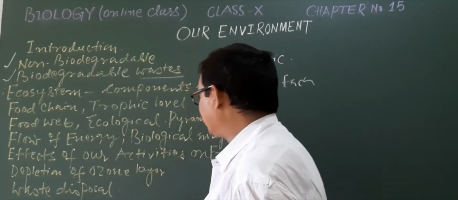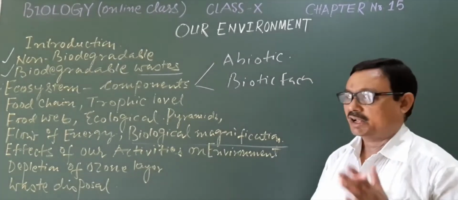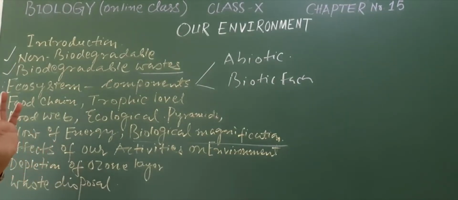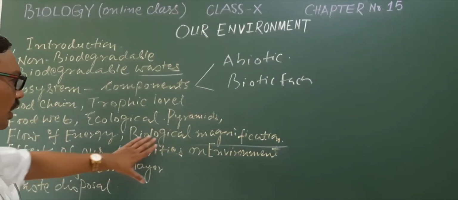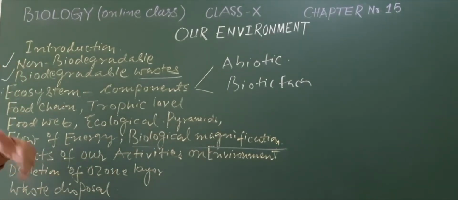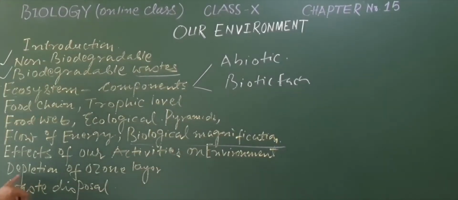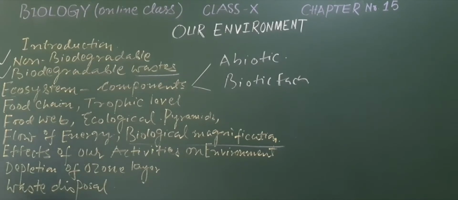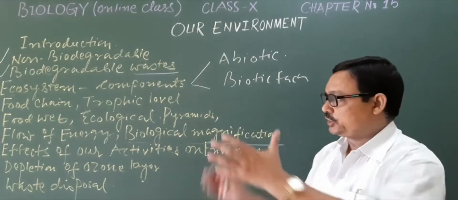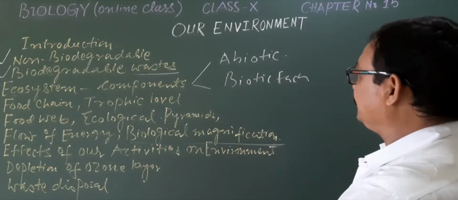We will also discuss biological magnification, that means how the different pollutant substances or toxic substances come into contact with the organism from various resources when we interact with our environment. Effects of our activities on environment, depletion of ozone layer and waste disposal. These are the important points for discussion in this chapter. Now we shall start from the introduction.